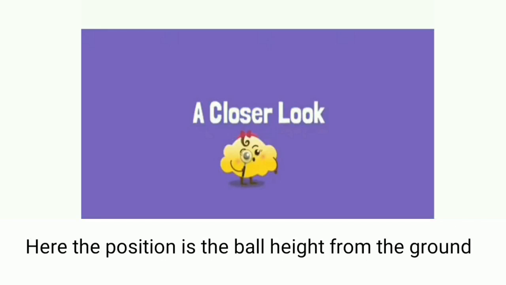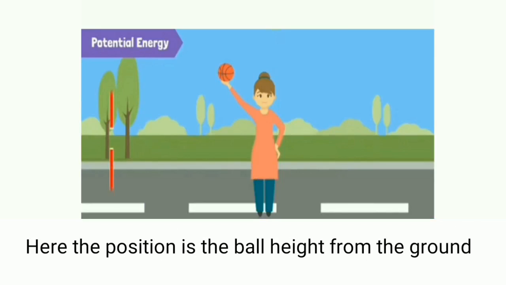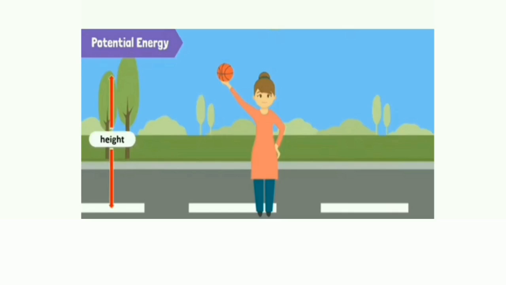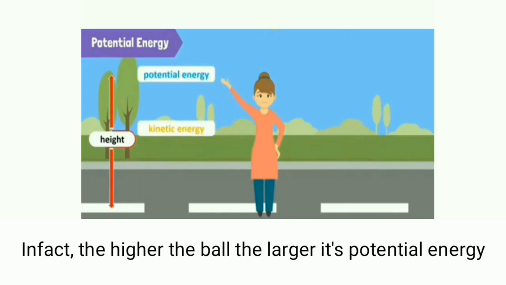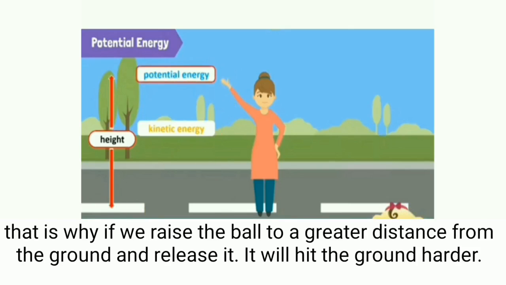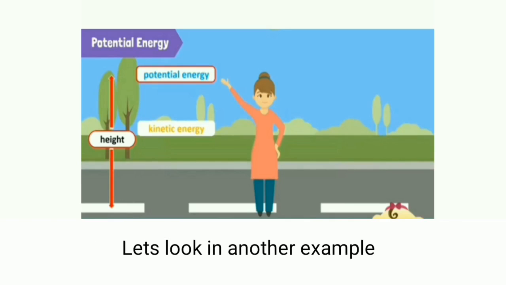Let's have a closer look. Here, the position is the ball height from the ground. When you release it, the potential energy converts to kinetic energy. In fact, the higher the ball, the larger its potential energy. That is why, if we raise the ball to a greater distance from the ground and release it, it will hit the ground harder. Let's look at another example.